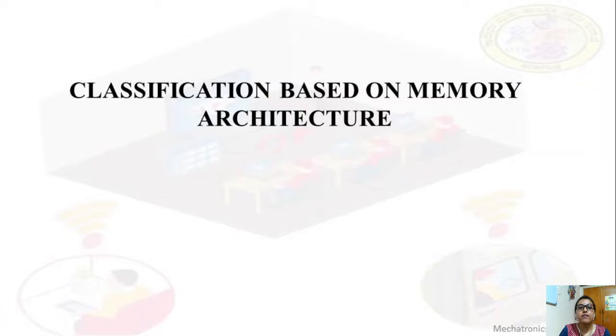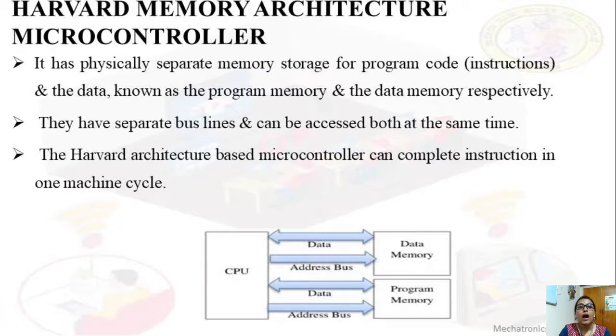So next is classification based on memory architecture, that is Harvard memory architecture and von Neumann memory architecture, also called Princeton memory architecture. What is Harvard memory architecture?